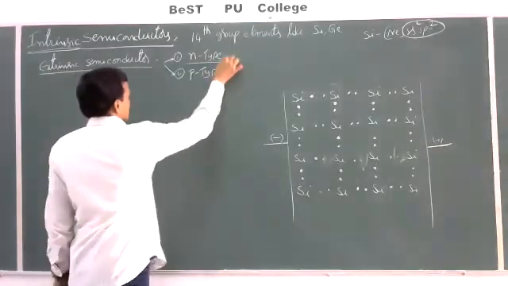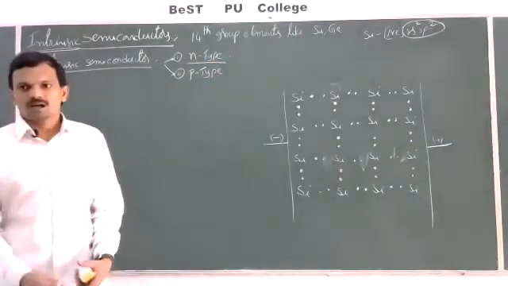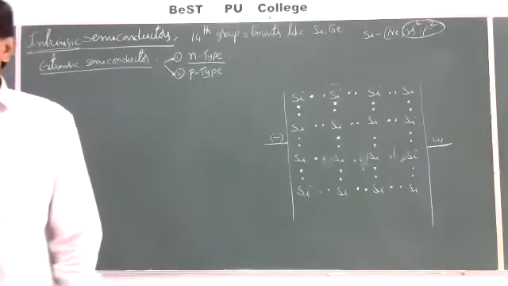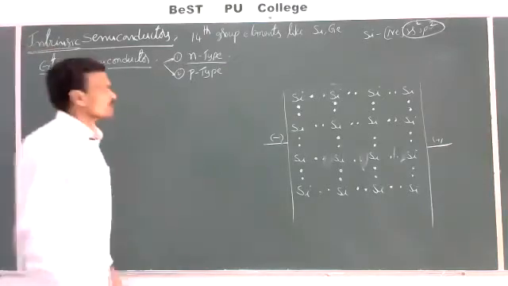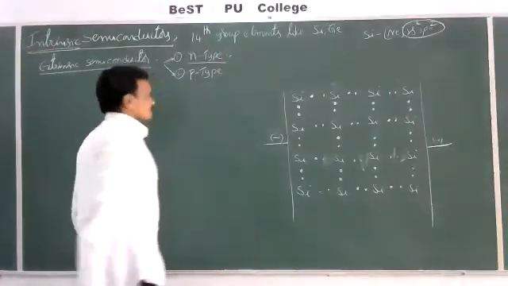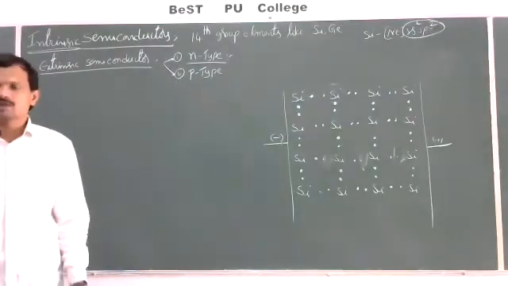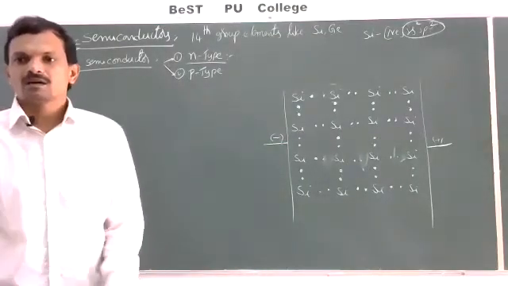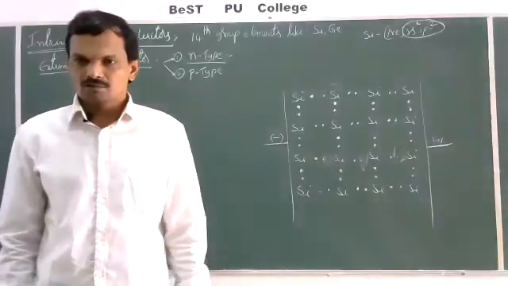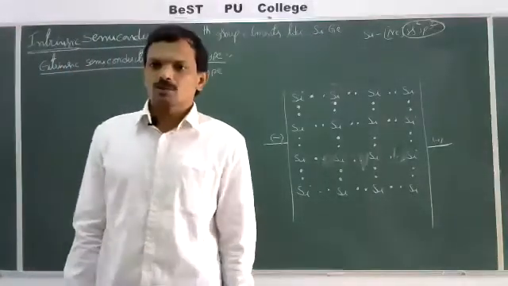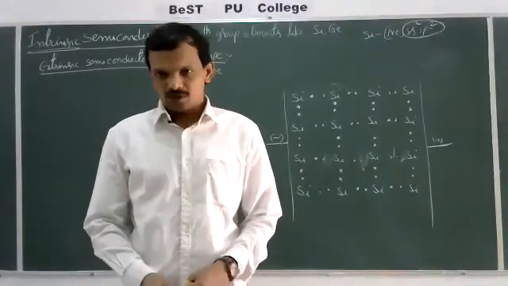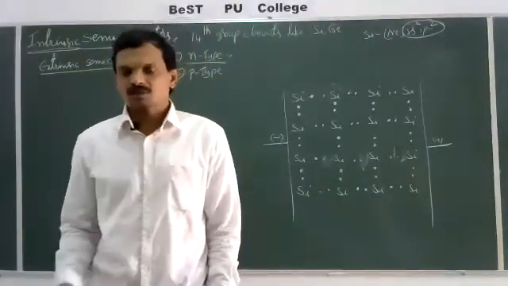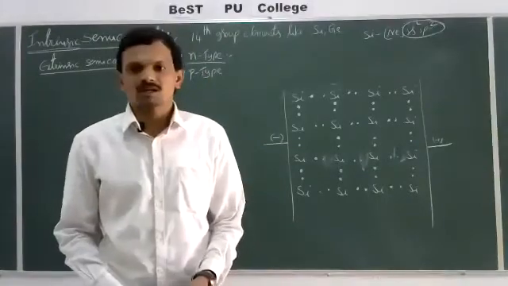Okay, right. Now see. So what is this N-type semiconductor and how it is obtained? What is P-type semiconductor and how it is obtained? So let us see here now. So it's a N type or P type. Extrinsic semiconductors are obtained by doping. See, what is the meaning of doping? The process of introduction of impurities